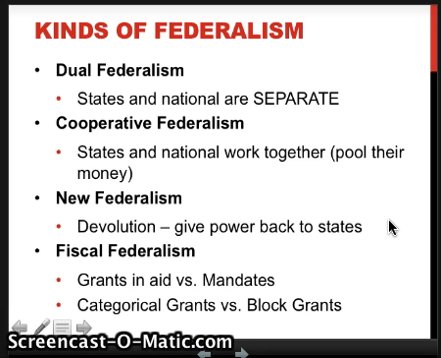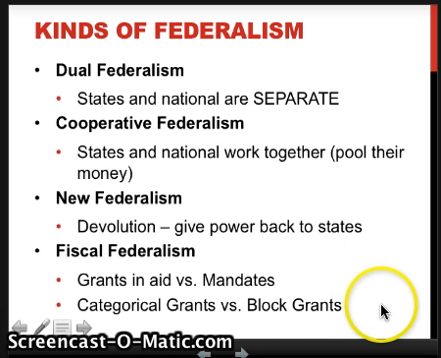So if the state wants to take the $300 million check, they can do that. They don't have to say yes, but they can say yes as long as they agree to then meet all the requirements of that money. Right? It's just like if you get money to go to college from Bill and Melinda Gates and you don't go to college, it's not like you get to just pocket the money and run. They're going to take that money back. So it's the same thing with federalism and categorical grants.